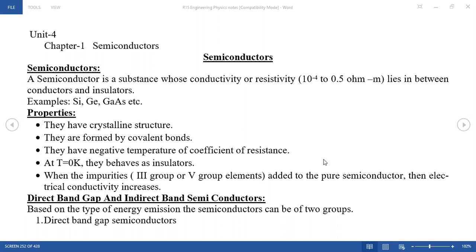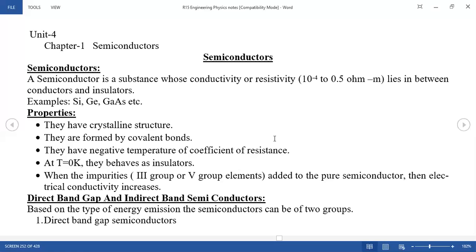In this class, I would like to discuss the concept in semiconductors. In the last class, I already discussed what a semiconductor is, the phenomena of semiconductors, and the properties of semiconductors, all these things. Now let us go to the band gaps of semiconductors.